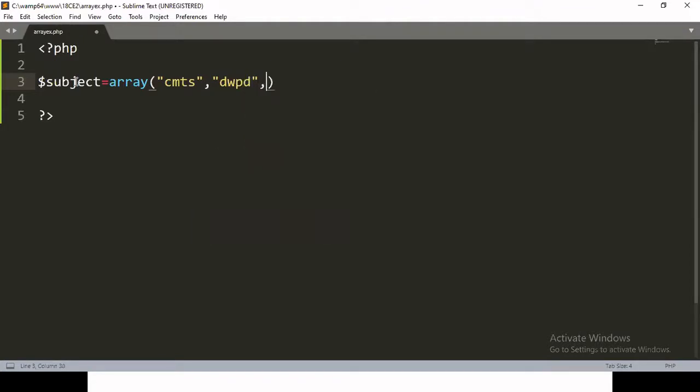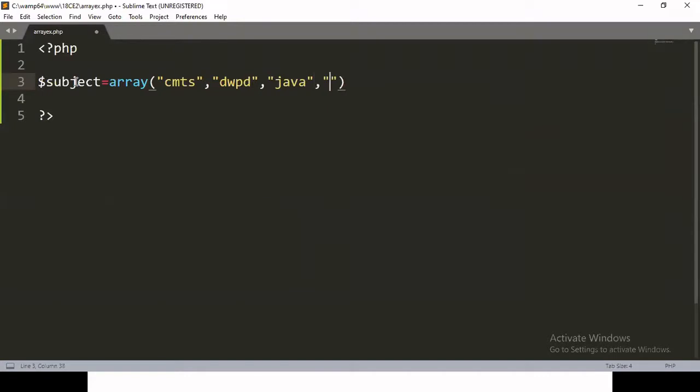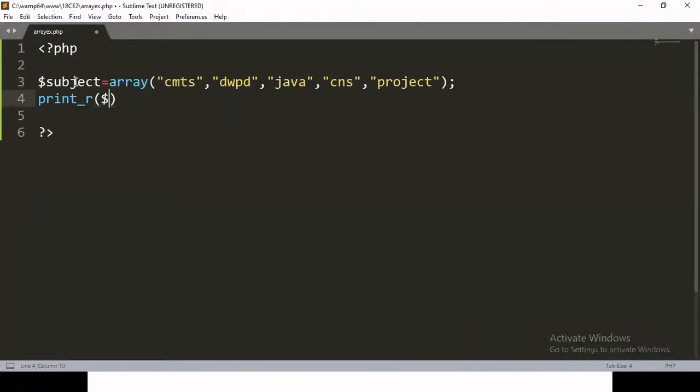So second, that is DWPT, third, that is Java, fourth, that is CNS, and fifth, that is project. So these are my elements of array subject. Now I want to display all these 5 values. So in that case, I will use print_r function, and in that, I will pass an array name as an argument. So subject, that is my array name.